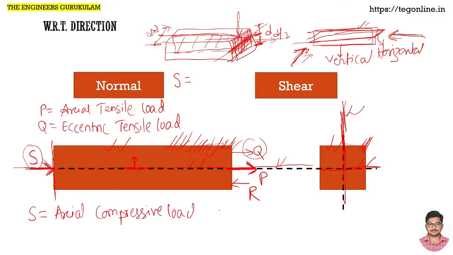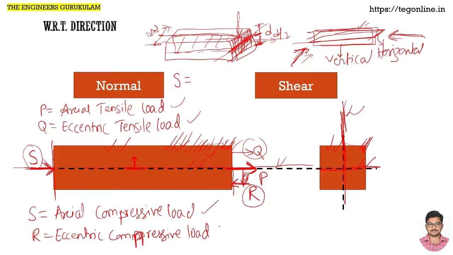And this R is also pushing this cross section, normal to the cross section, into the cross section, but it is at a certain distance from the longitudinal axis or central plane. So that's why this R is eccentric. It is acting at an eccentric location. And what is the nature of the load? Compression. So eccentric compressive load. So that is about axial tensile load, eccentric tensile load, axial compressive load, eccentric compressive load.